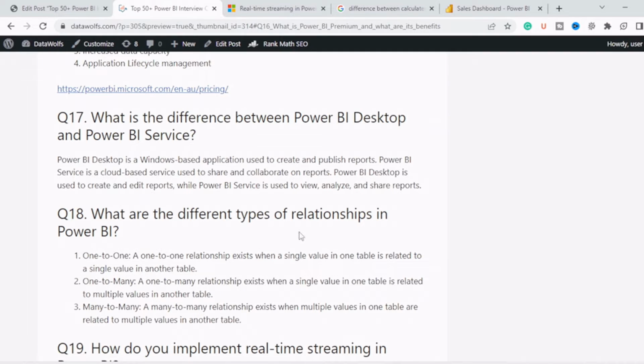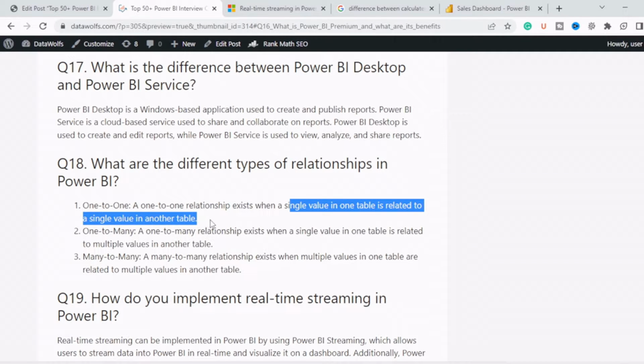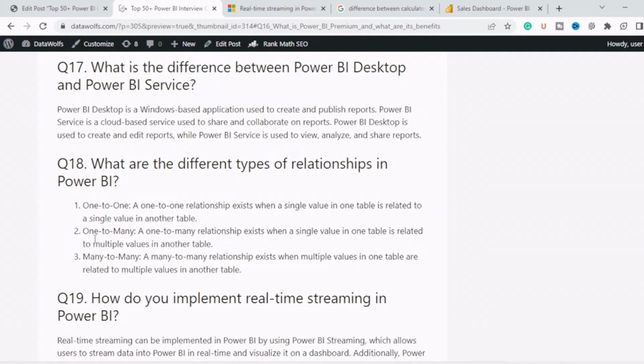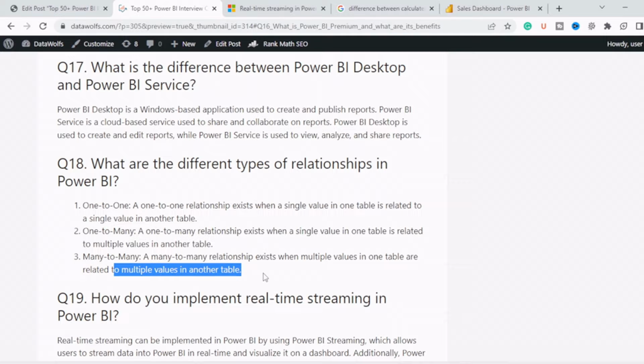Our next question is, what are different types of relationship in Power BI? So there are three kinds of relationship: one-to-one, one-to-many, and many-to-many. A one-to-one relationship exists when a single value in one table is related to a single value in another table. A one-to-many relationship exists when a single value in one table is related to multiple values in another table. And a many-to-many relationship exists when multiple values in one table are related to multiple values in another table.